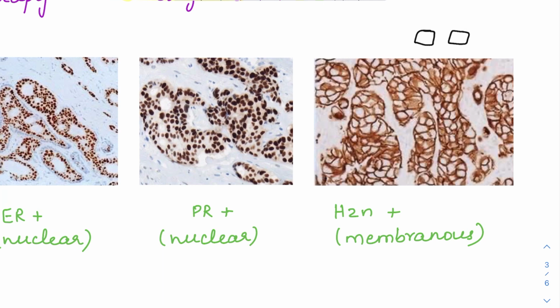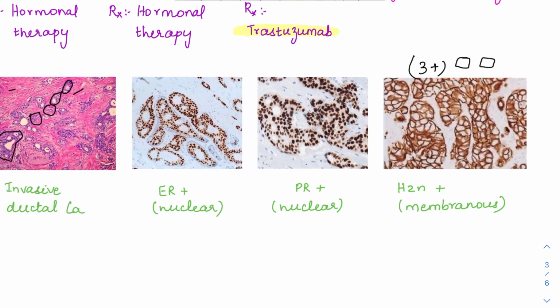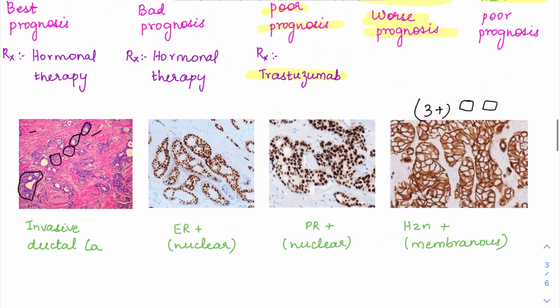And we have 3 scores in IHC scoring of HER2/neu: 1+, 2+, and 3+, in which score 3+ is considered positive, 1+ is negative, and 2+ is equivocal, meaning it is kind of dicey, and you'll have to do further molecular testing to confirm whether HER2/neu is being expressed by the tumor or not. Okay, so remember, this is a score 3+, wherein complete and strong staining of the HER2/neu is present.